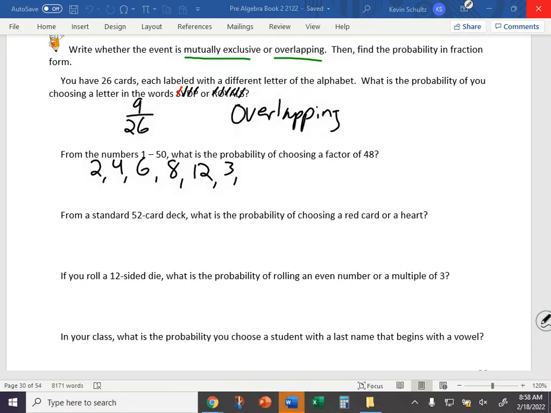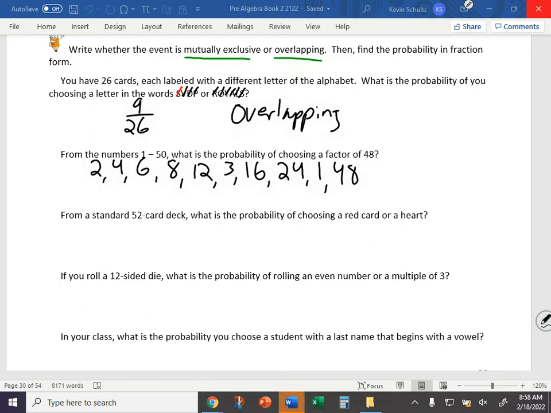7 goes into 49. 16's a factor. We're missing three more. 18 is not. 20 is not. 24 is. 22 is not. 28 is not. What? Someone said it. 1. And one other one. 48 is a factor of itself.